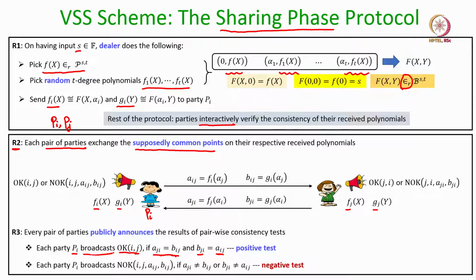How do we realize such a system-wide broadcast channel? Well, we can emulate the effect of broadcast by running any reliable broadcast protocol. Whereas, if any of these pairwise consistency checks fails for Pi, then it makes public an NOK message indicating that it is not OK with Pj, or that it is in conflict with Pj, and it will make public the disputed points, namely its own version of the disputed points, which indicates a negative test.